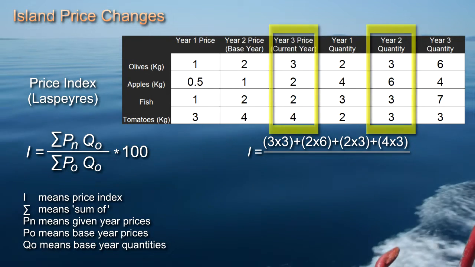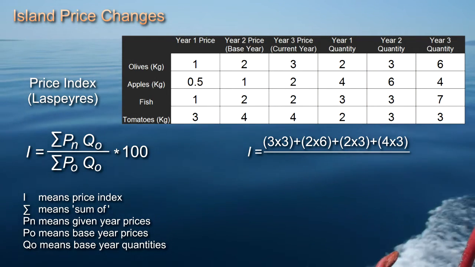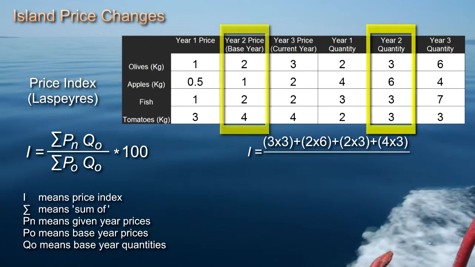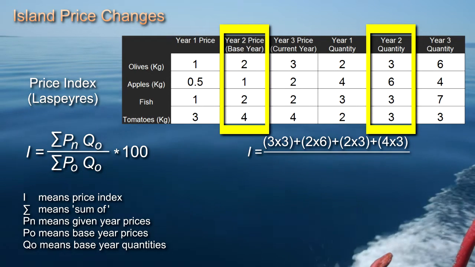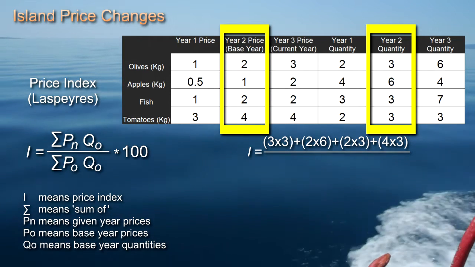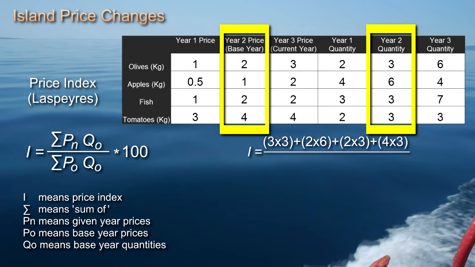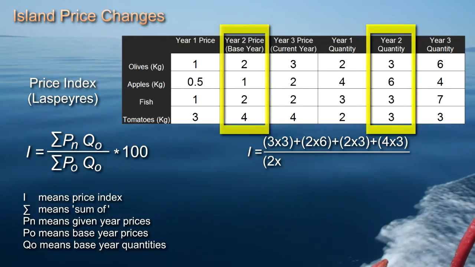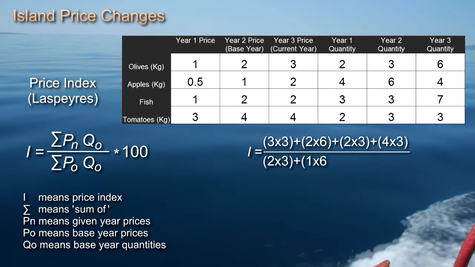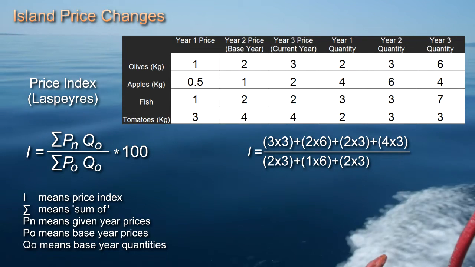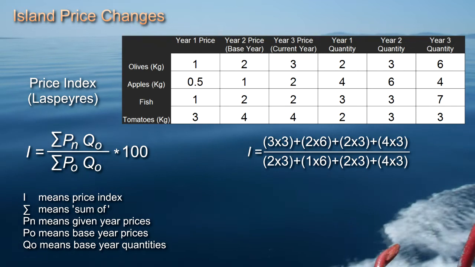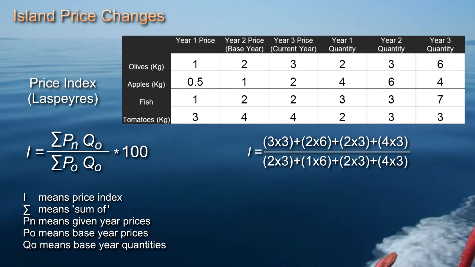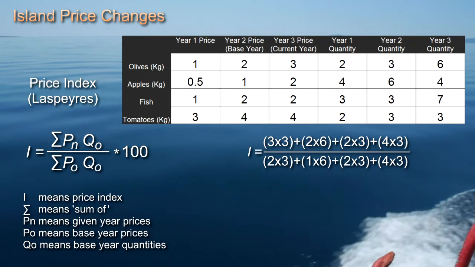And now we divide by sigma P0 Q0. We take the year 2 price of each commodity and multiply each in turn by the base year weights, the year 2 quantities, and add these to give us the bottom line. So the bottom line is 2 times 3 plus 1 times 6 plus 2 times 3 plus 4 times 3.